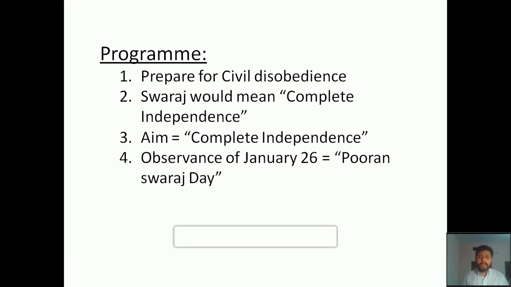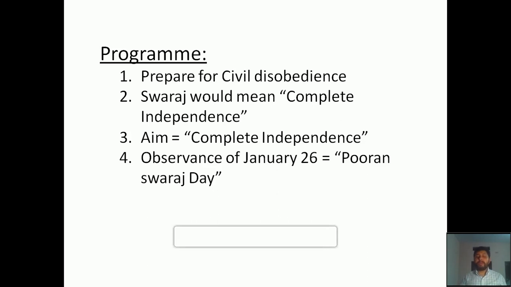That means complete independence was demanded for the first time in the history of India. They declared that day as the day of Poorna Swaraj, and they started to observe January 26 as Poorna Swaraj Day.